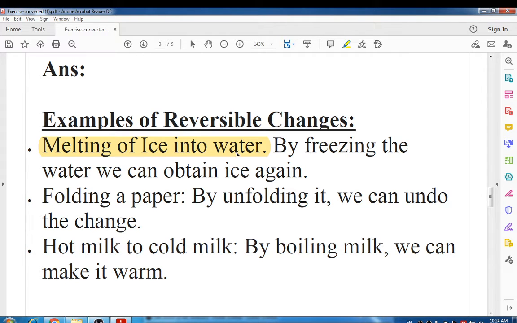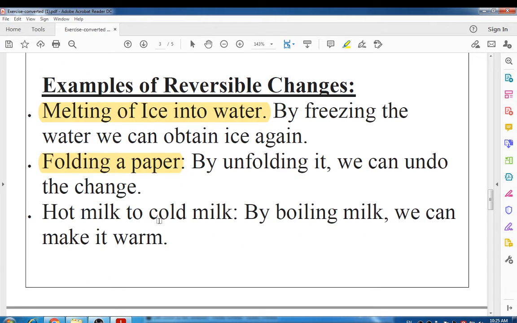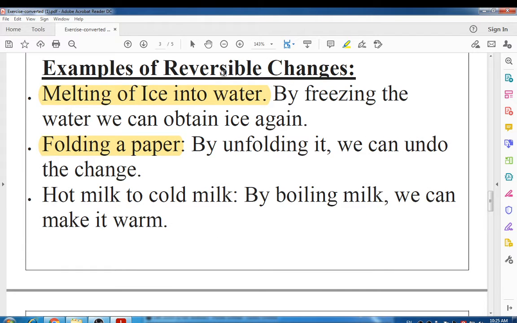So that is a temporary change which is known as reversible. Then folding a paper, again you can fold and unfold. Then hot milk to cold milk, by boiling and cooling you get the milk in hot or cold condition, so that is not a permanent change, means you can reverse that change.